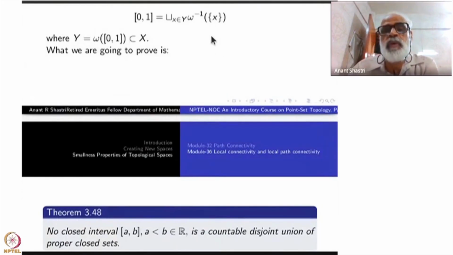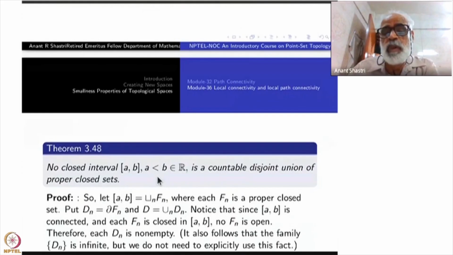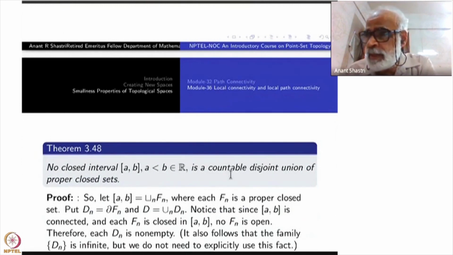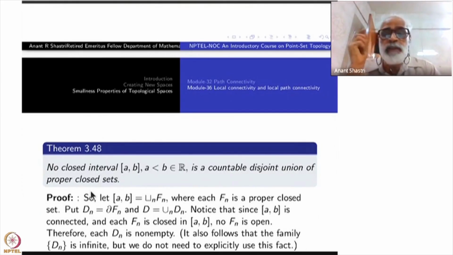Therefore, immediately this description is not possible is the conclusion, when I take [a, b] to be the interval [0, 1]. So this is a general statement I am going to prove. In this one, I am assuming that countable means finite also, which we have seen that finiteness is not possible. That is easy because all intervals are connected. So the point is now countable is not possible is what we have to see.